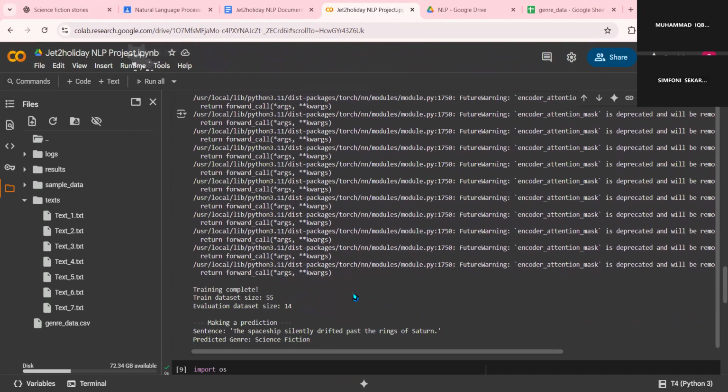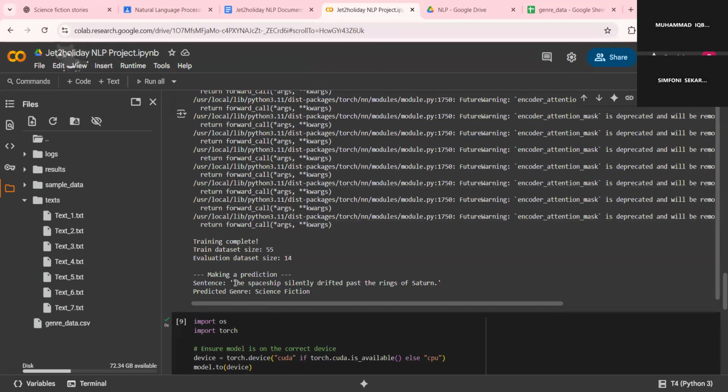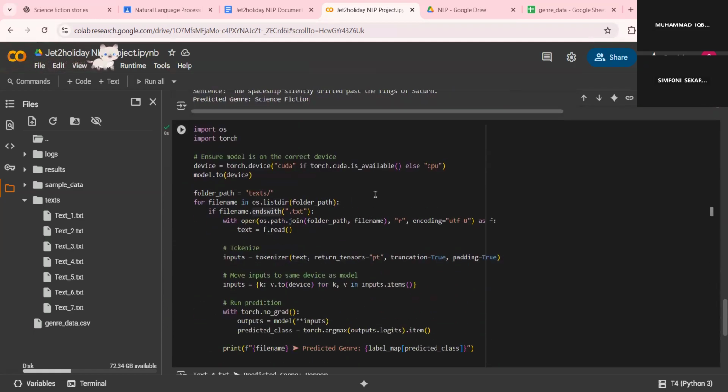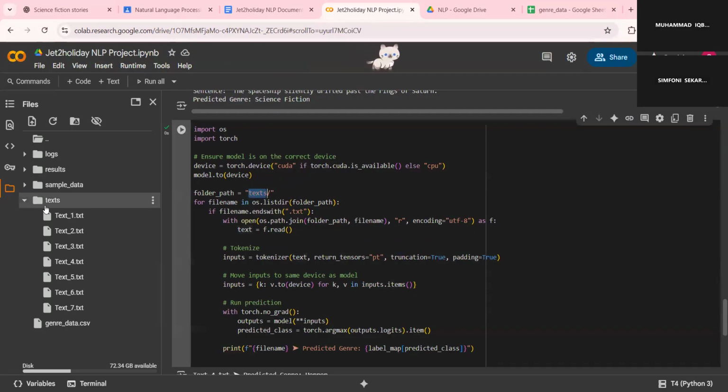Now we have a sample prediction. We have written in the code that the spaceship silently drifted past the ring of Saturn. And when the model tries to predict the genre, it predicted science fiction, which is correct. And now the code below here is to test more data, whether the model predicts it correctly or not. Using this, we are importing from a folder called text, and inside those texts are different storybooks.